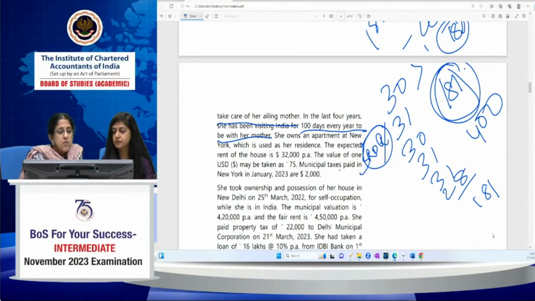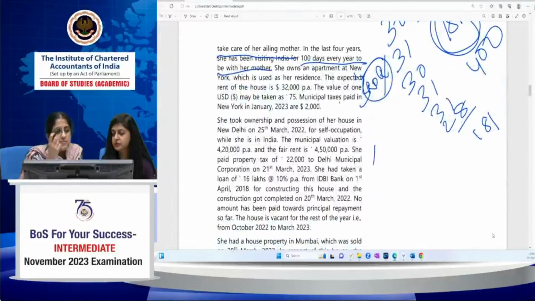Now, otherwise also it will not be considered, because if a person is an RNOR, she can, by default, if she doesn't satisfy the second condition, the 181 days condition, she will by default be an RNOR. In case of an RNOR also, this income will not be considered. I hope that is clear. She's a non-resident anyway, it won't be considered. Even if she's an RNOR, it will not be considered. It will be considered only if it's an ROR, which is not possible. From the information given, it's not possible that she's an RNOR.